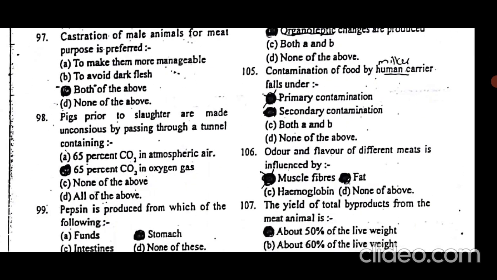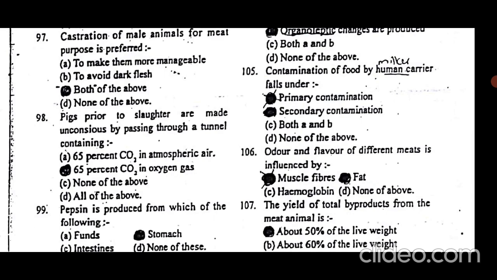Contamination of food by a human carrier falls under secondary contamination. If the milkers or the farm workers contaminate the milk or the food, then it is secondary contamination.